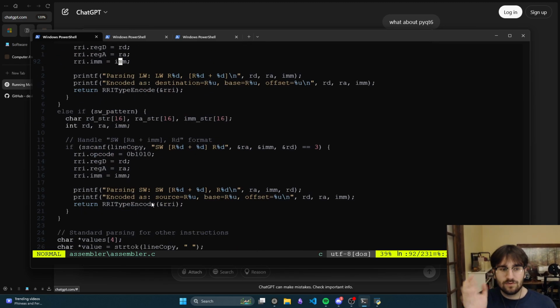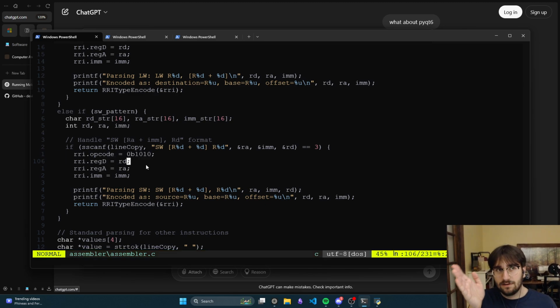So the whole thing is we're breaking down the add R2, R1, R1 into the opcode of add, which is just 0000. It's a 16-bit architecture. So the first four zeros is our opcode. The second four is our destination register. So if it's 0010 for R2, right, then this destination register is now 0010.